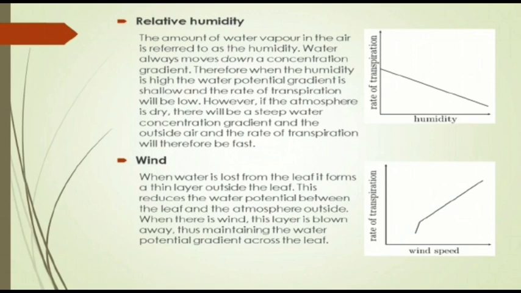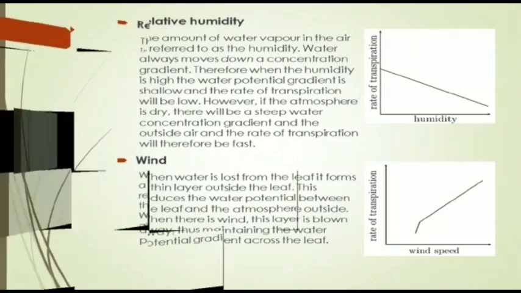Now, wind. The water lost from the leaf forms a thin layer of humid air outside the leaf. This reduces the water potential gradient between the leaf and the atmosphere outside. When there is wind, this air is blown away, thus maintaining the water potential gradient across the leaf. See the two graphs. I hope it will be clear to you all.